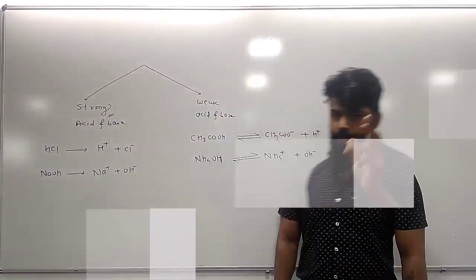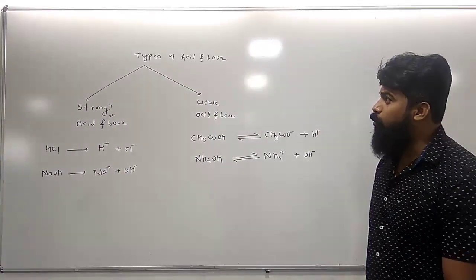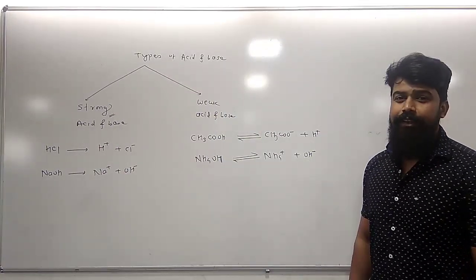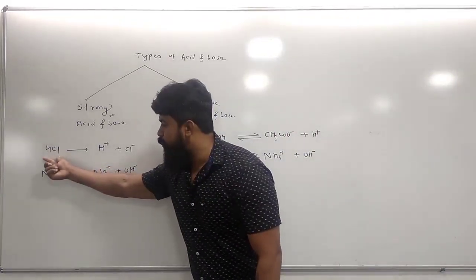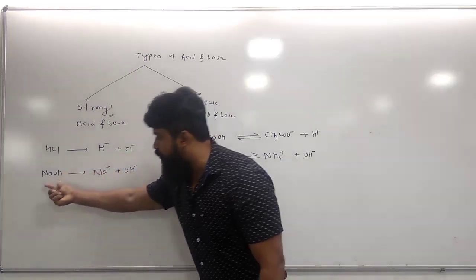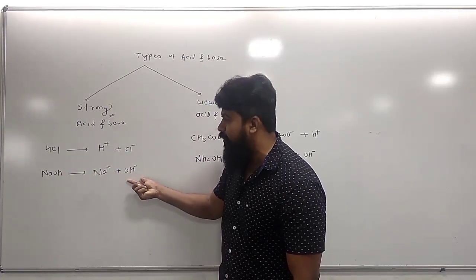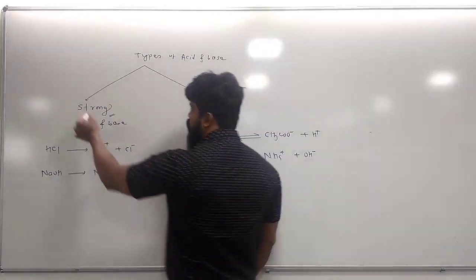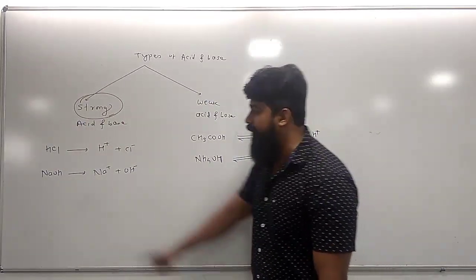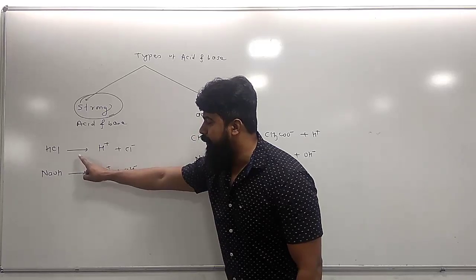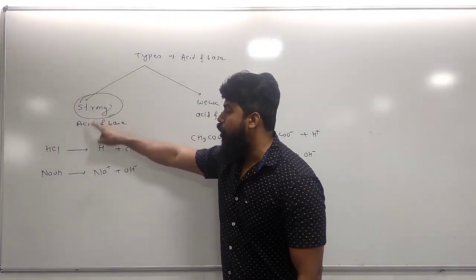Now we are going to discuss the types of acids and bases depending on the extent of dissociation. The acid HCl dissociates almost completely. The base NaOH also dissociates almost completely into its corresponding ions. That's why it is called a strong acid and base. The dissociation of strong acid and base is indicated by only a single forward arrow. This is the symbol to indicate the strong acid and base.